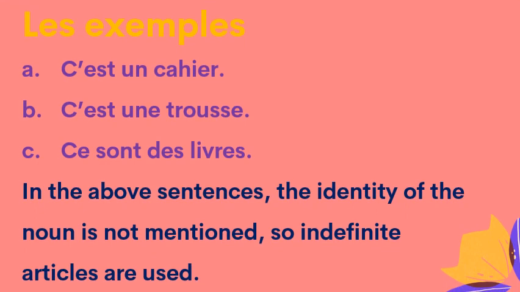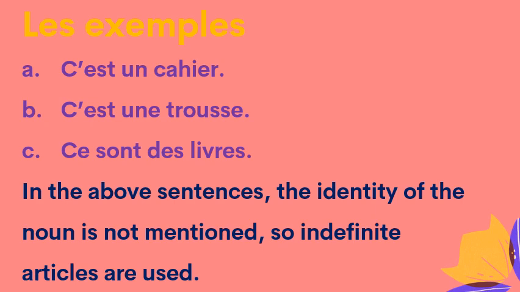Now let's look at a few examples. First one, c'est un cahier. Now here, cahier is a masculine noun, so the indefinite article un is used. Second one, c'est une trousse. Trousse is a feminine singular noun, so the indefinite article une is used.